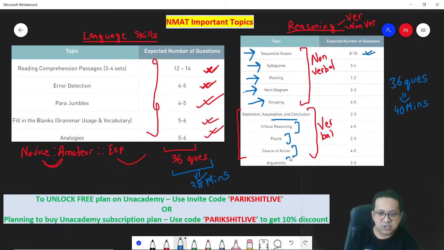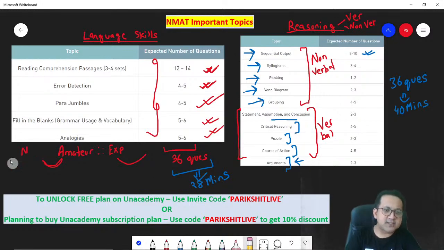And next they will ask you argumentative based questions. Argumentative means which of this would strengthen the argument, which of this would weaken the argument if true. Remember, I think you have done such questions in your verbal ability while preparing for the CAT. Which strengthens the argument, weakens the argument, which supports the author's theme, which critically analyzes the author's tone. Such questions will be asked in the NMAT.